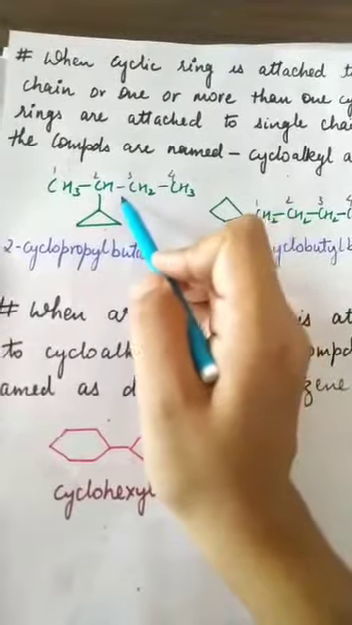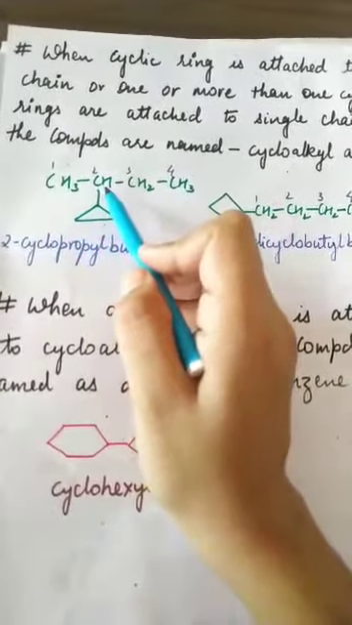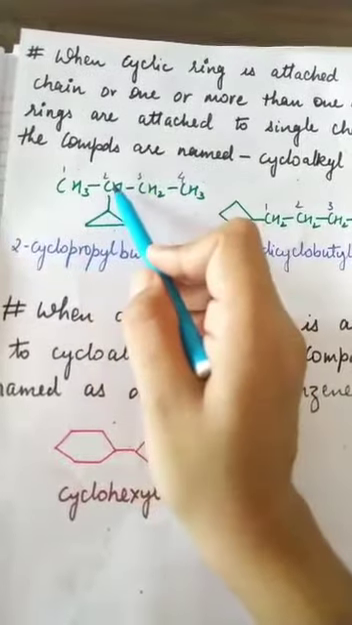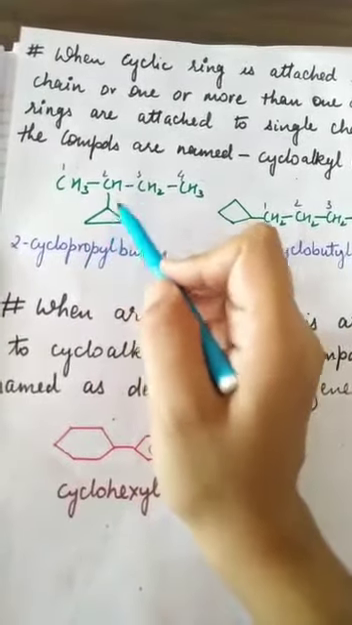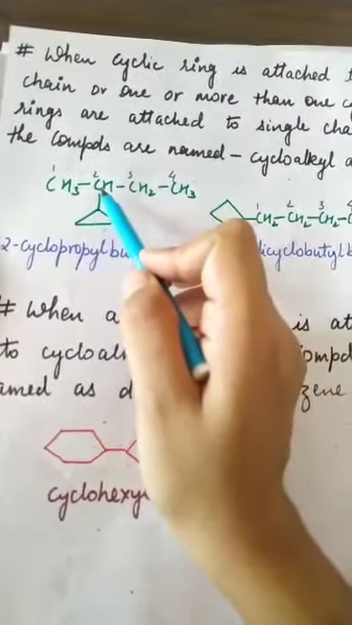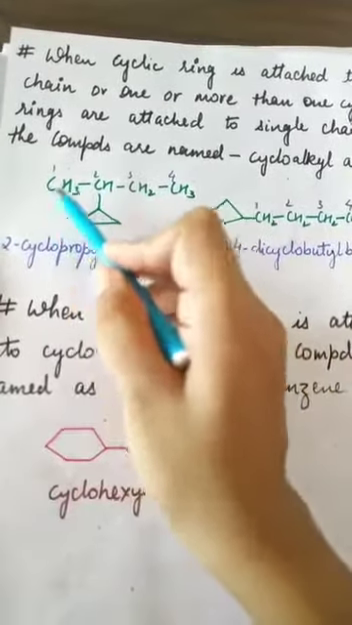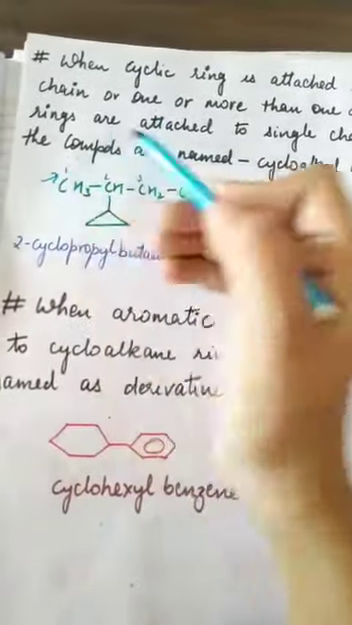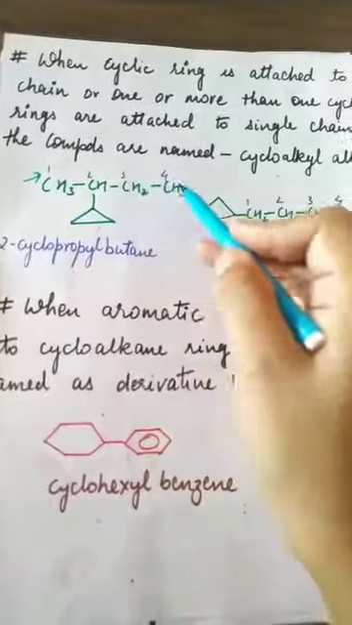We will not number from this side, we will number from this side. Why? Because numbering from this side, the substituent comes at the second position. If we number from the other side, 1, 2, 3, it will come at the third position. So we will number from this side, 1, 2, 3, 4, right?